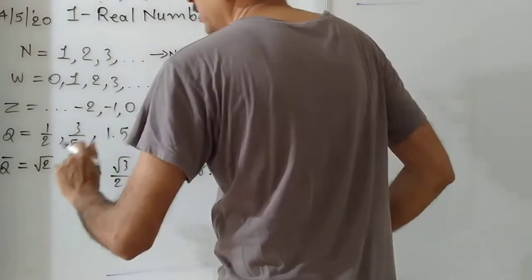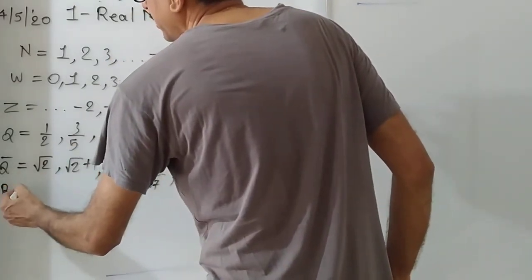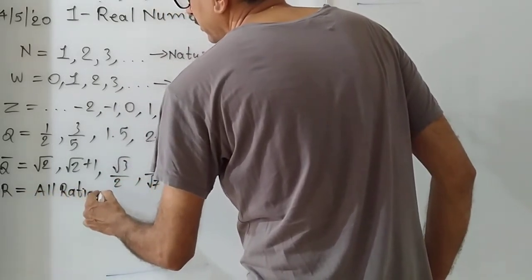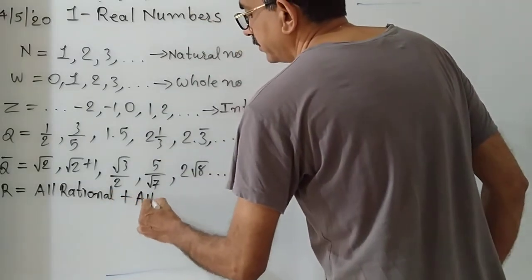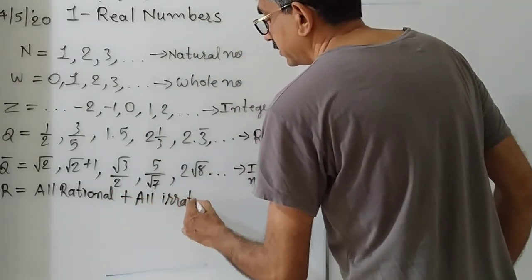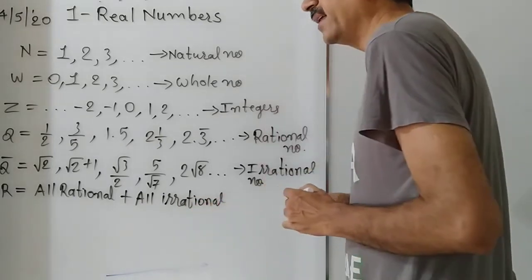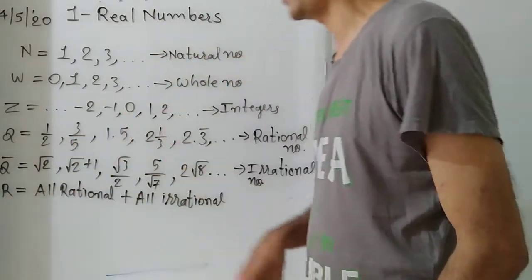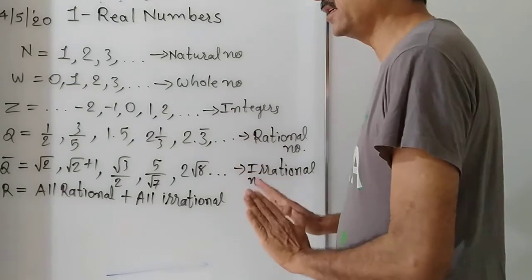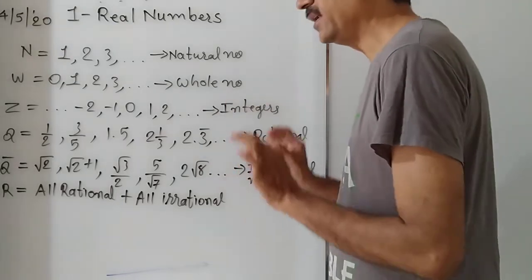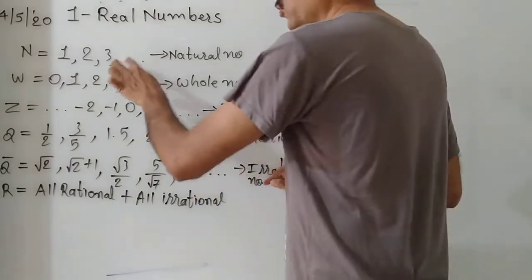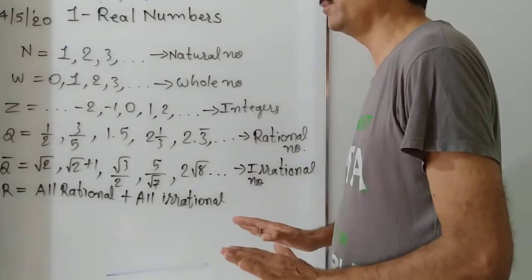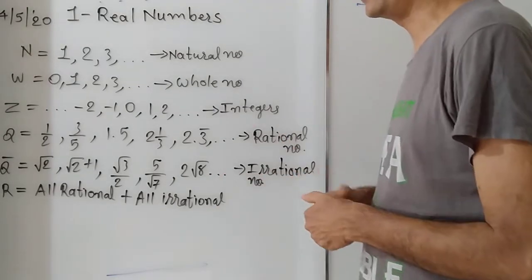Now, very important related to our chapter is the real number. All rational plus all irrational together form the series of real numbers, which is denoted by R. Understood? These are the main series of numbers, and any number which is in your mind belongs to this series. There are some other numbers, but you will learn such numbers in your next standard.